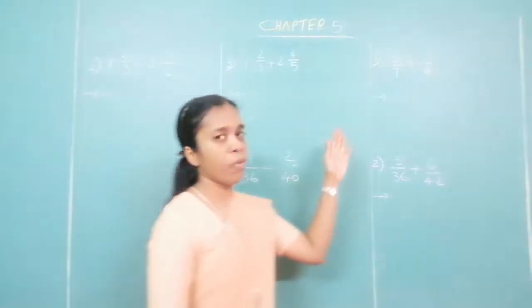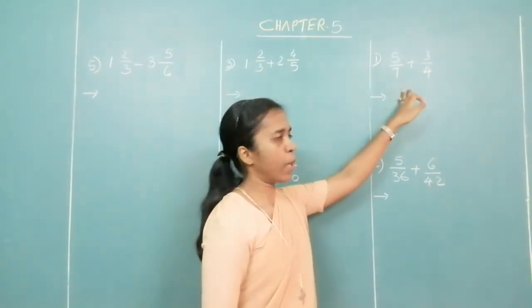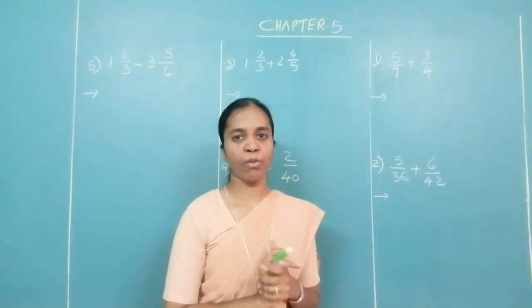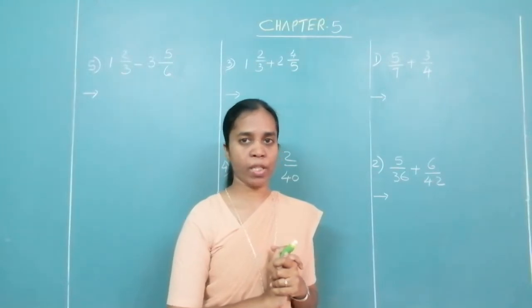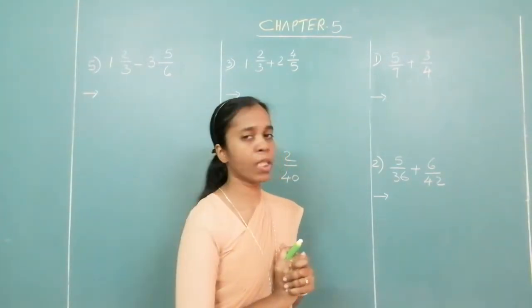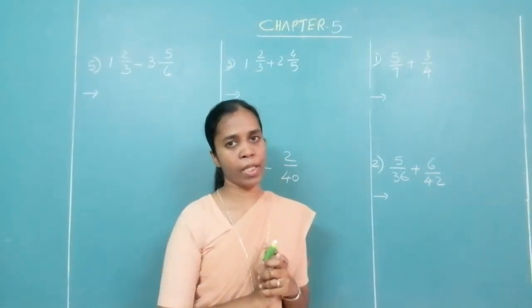Okay, look at question number 1. 5 upon 7 plus 3 upon 4. Now I have to add these fractions. How do I add these fractions? Are they rational numbers? Yes, they are rational numbers.